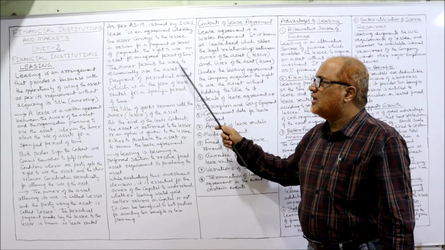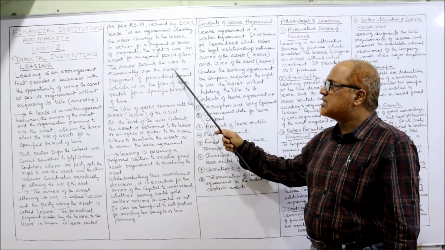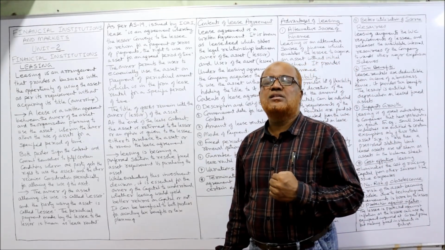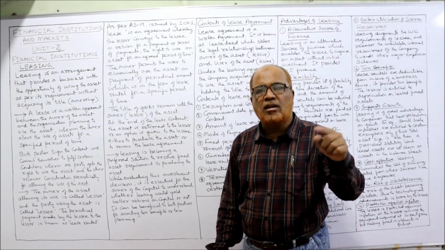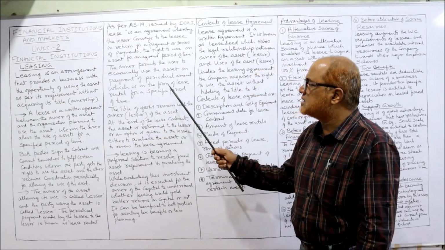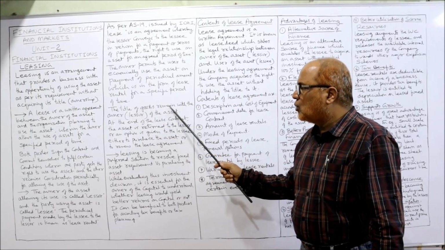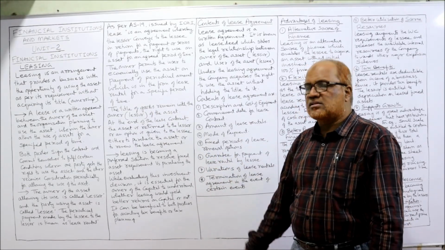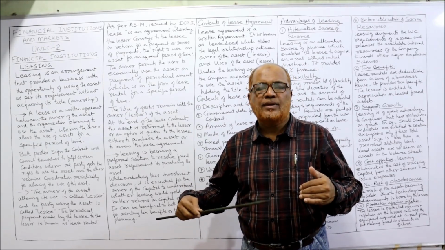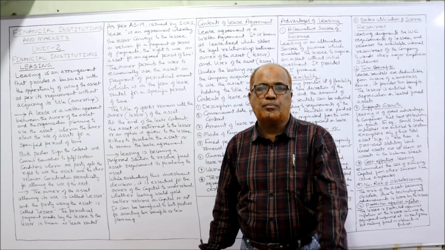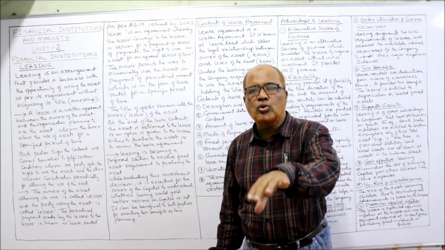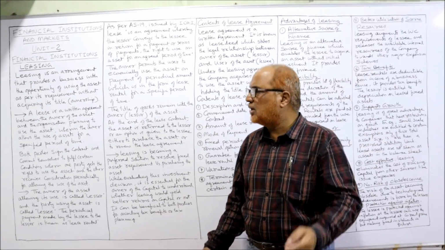The owner permits the user to economically use the asset on payment of a periodical amount. So the owner is giving the right to use the asset in return for a periodical payment made by the lessee to the lessor. Then the title of the goods remains with the owner, the lessor of the asset. Remember always, the owner of the asset, the lessor, has the right of ownership. Ownership will not be transferred. Simply the right to use is given by the lessor to the lessee.